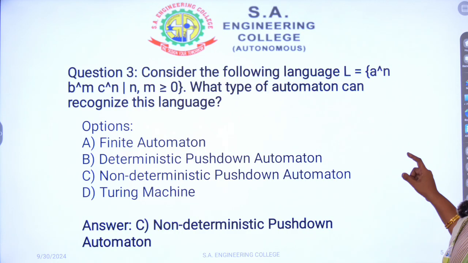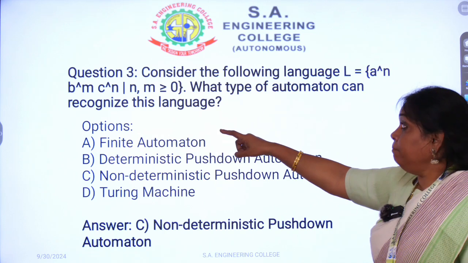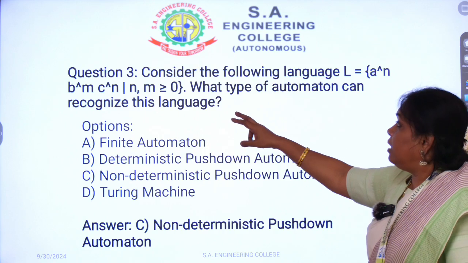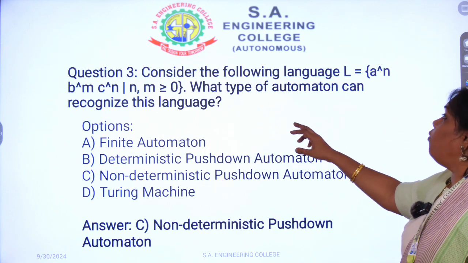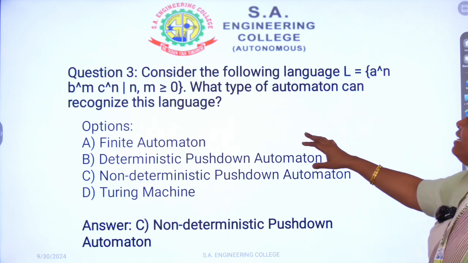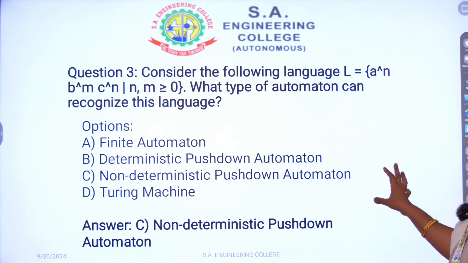Consider the following language: a^n b^m c^n, where both n and m are greater than or equal to 0. What type of automata can recognize this language? So you want to find out what type of automata this is.